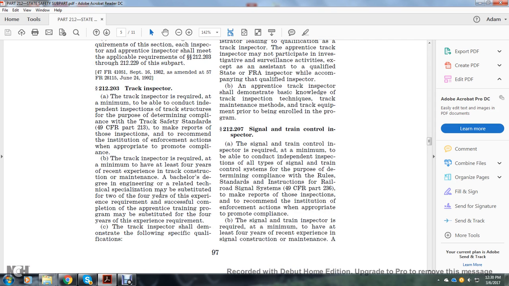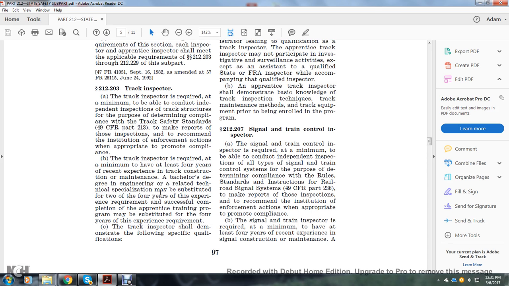212-203 Track Inspector. A track inspector is required at a minimum to be able to conduct an independent inspection of the track inspection structure for the purpose of determining compliance with the track safety standards in Title 49 CFR Part 213, to make reports of these inspections, and to recommend institution of enforcement action appropriate to promote compliance.